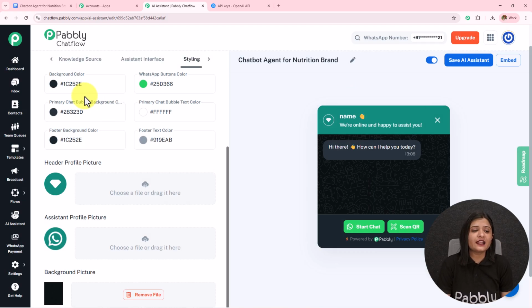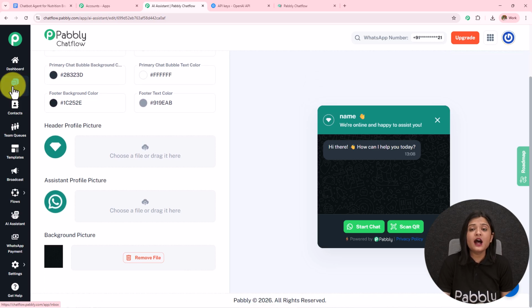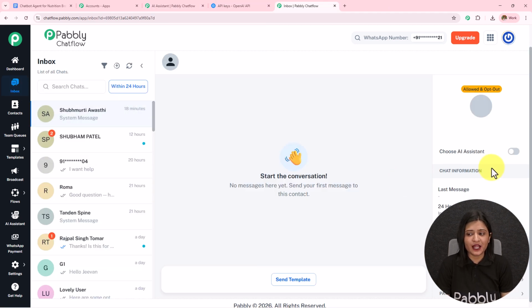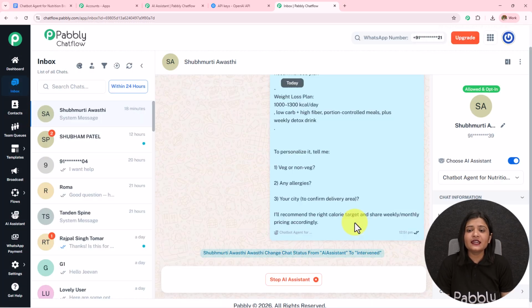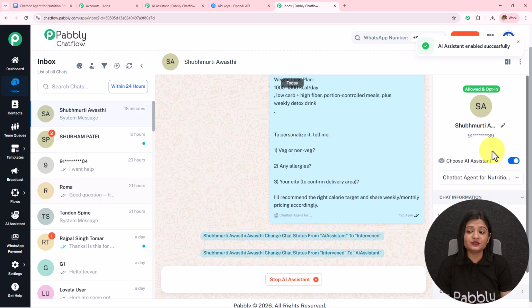Now on the left hand side we have this inbox. I'm going to open this inbox in a new tab, and I'm going to show you how you can assign this AI assistant to a particular chat, to a particular group and to all the contacts. So here, this is my chat. I simply have to toggle on this button and choose the AI assistant and save this. In this manner, I have assigned this AI assistant to this particular chat.